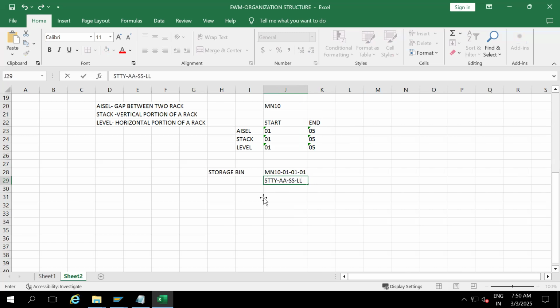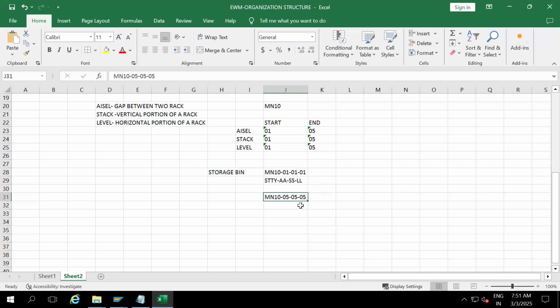The last 2 digits represent level. So aisle, stack, level: 01 to 05, 01 to 05, 01 to 05. So he's saying it starts from the first aisle, first stack, first level, and ends with MN10-05-05-05. So this is the start bin number, this is the end bin number.